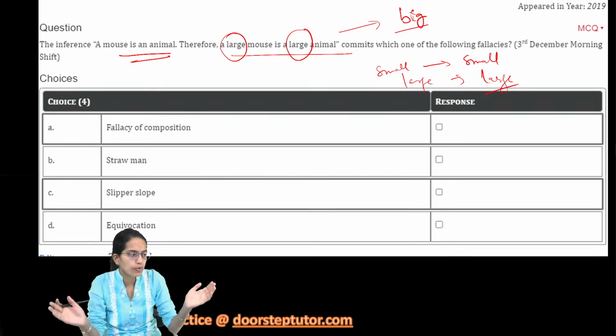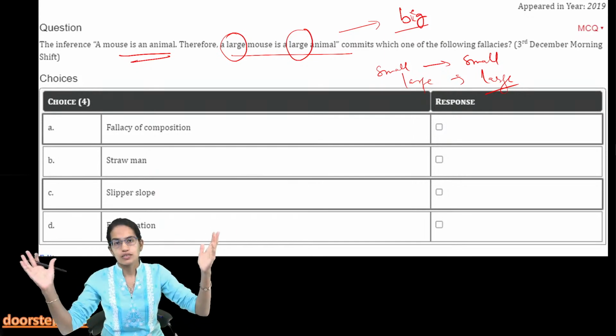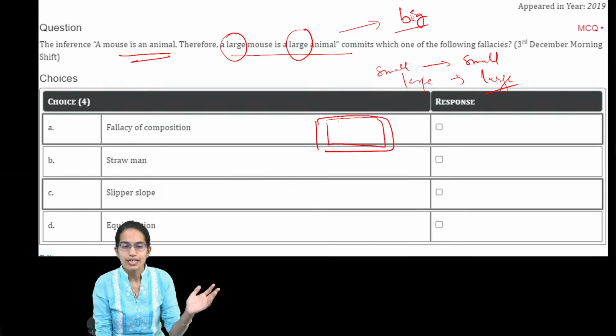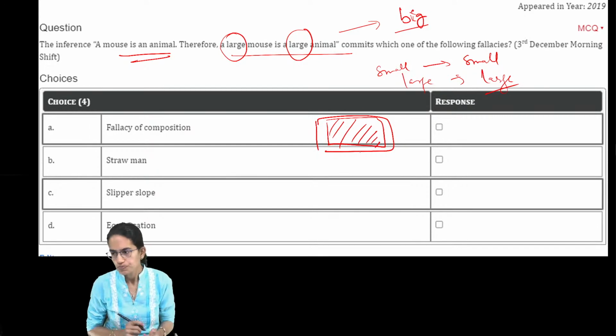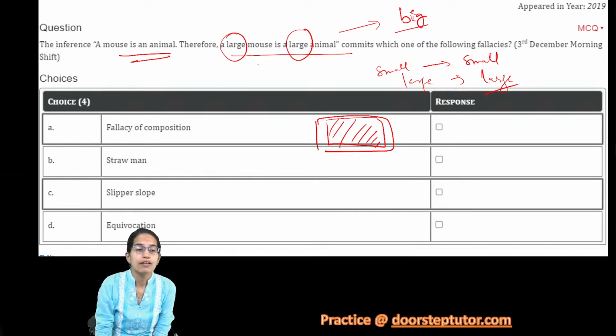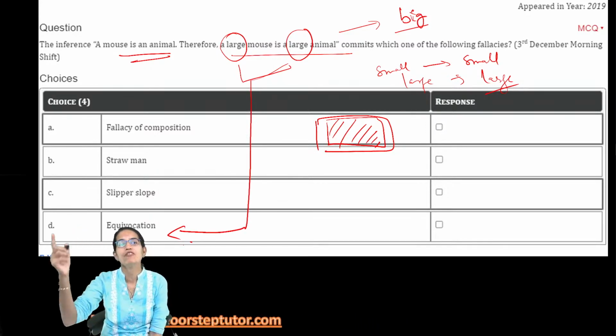So of the total population of animals, I say the population of mouse is large. That means let's say this many are the total animals and this whole proportion is mouse. So in that reference it is again large. Clear? So here we have two meanings associated to large, and when we have two meanings associated to a word, it is in simple terms equivocation.